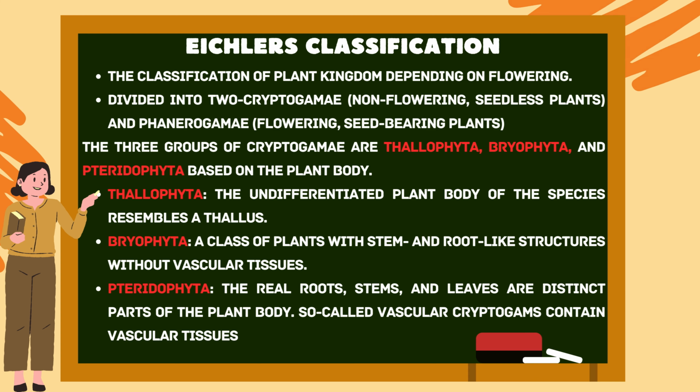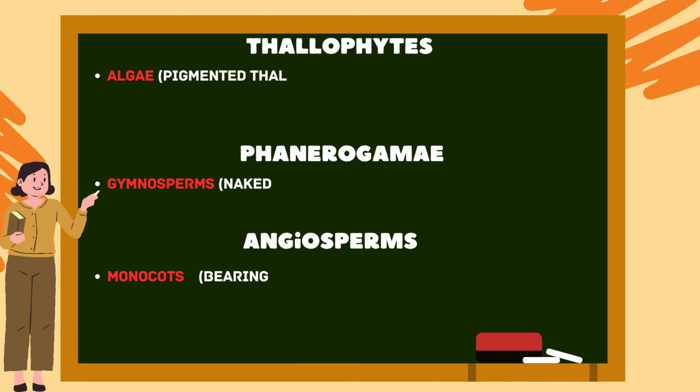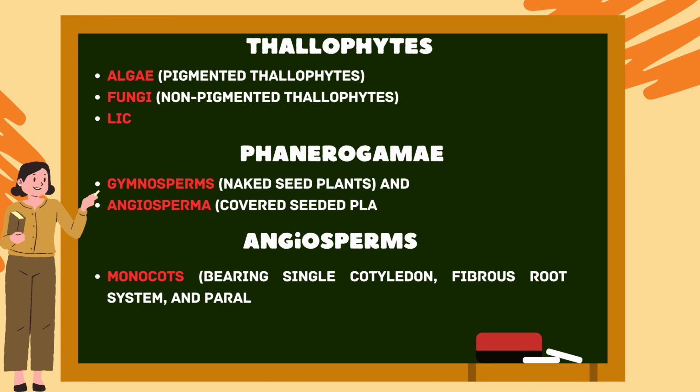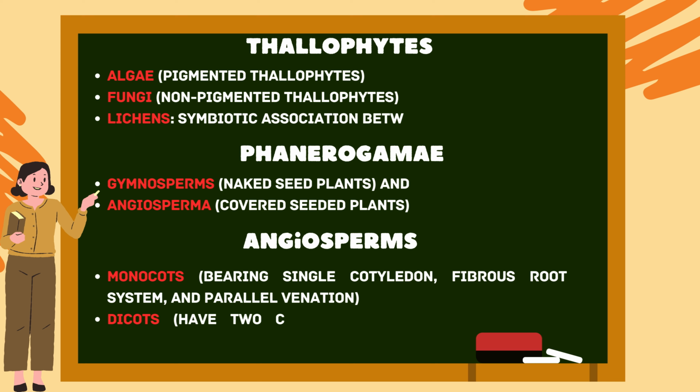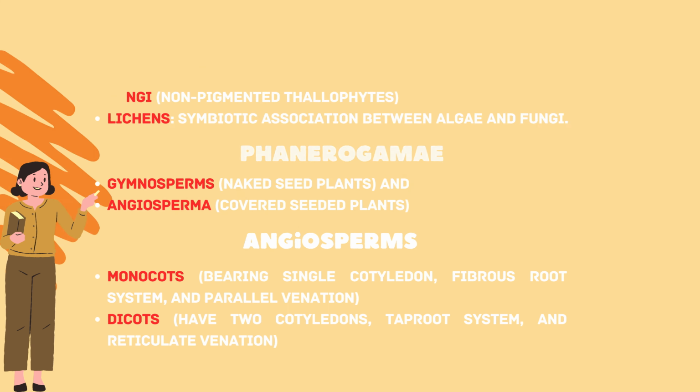Cryptogams contain vascular tissues. Thallophytes are again divided into algae, that is pigmented thallophytes, fungi, non-pigmented thallophytes, and lichens, symbiotic association between algae and fungi. Phanerogams are divided into gymnosperms, that is naked seed plants, and angiosperms, covered seed plants. Angiosperms are again divided into monocots, bearing a single cotyledon, fibrous root system and parallel venation. Dicots have 2 cotyledons, taproot system and reticulate venation.